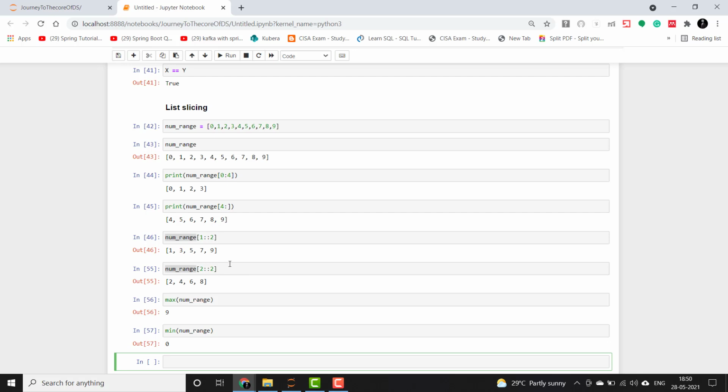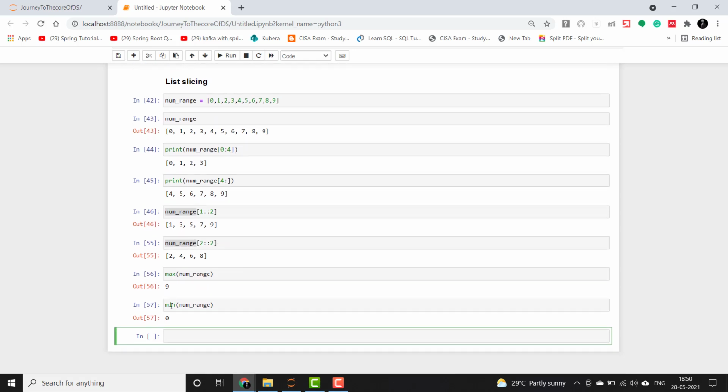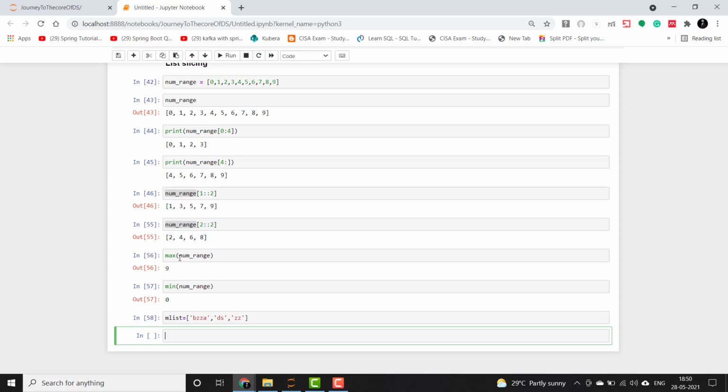Now we'll move on and check how these functions behave when we give strings in the list. So let's say that we have a list called mlist equals some random strings. And we'll try to print its maximum and minimum value.